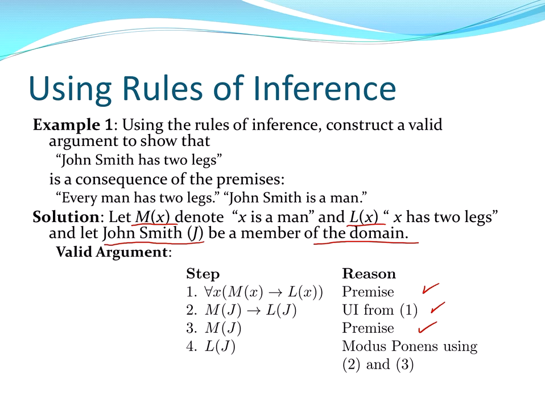And then because we have an implication in 2, and its hypothesis we know is true in 3, we can use modus ponens on 2 and 3 to say L of J is true, or that John Smith has 2 legs. And this should look very familiar to you. This is exactly the same structure that the Socrates argument will take.